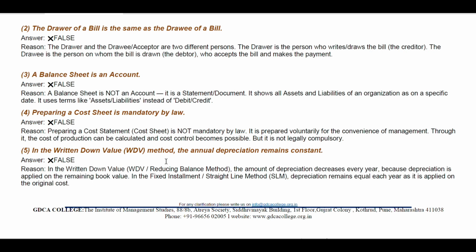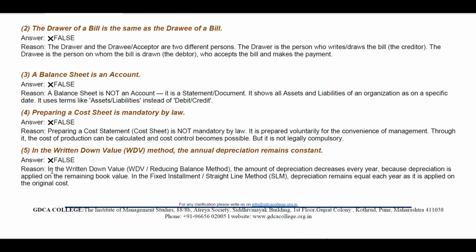So in the WDV method, the annual depreciation does not remain constant, as we already discussed in question number 2. There it was SLM, that is straight line method, and here it is not. In the straight line method the depreciation remains the same, and in WDV it is not the same. It varies every year.